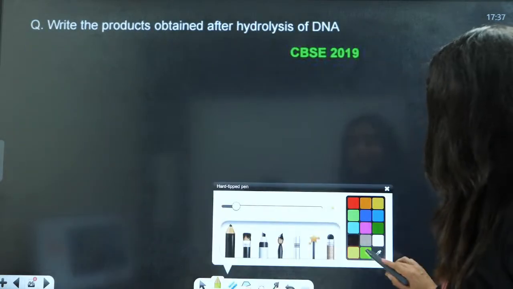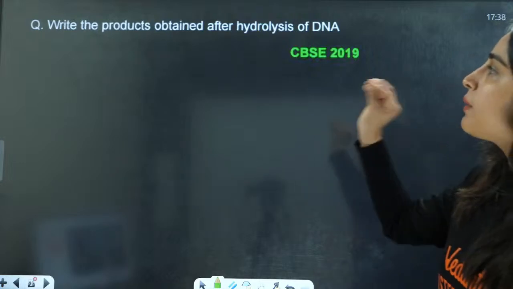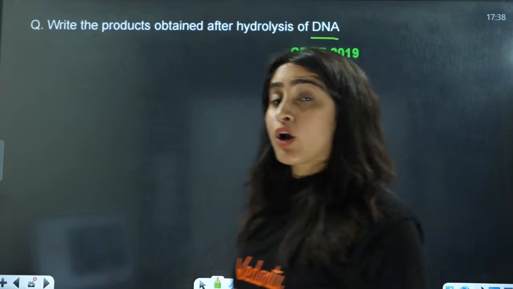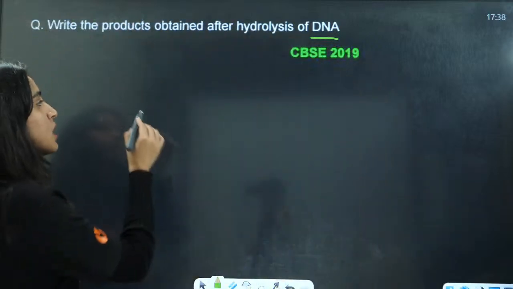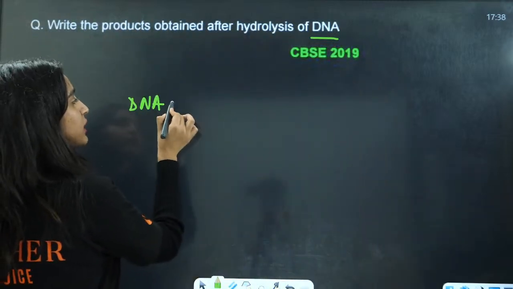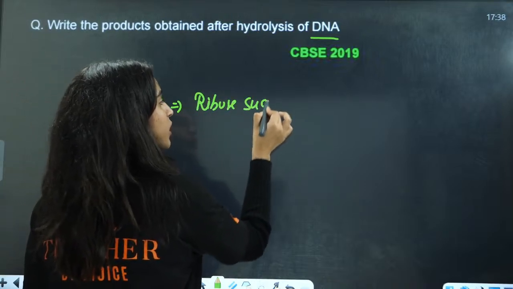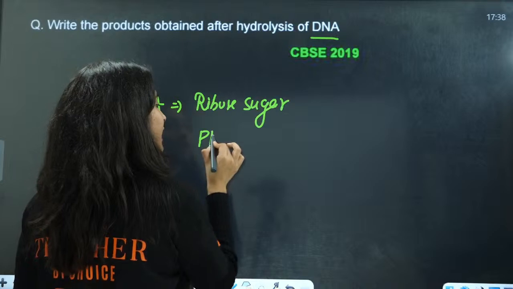Next we have, write the products obtained after hydrolysis of DNA. After hydrolysis of DNA, you will have three things, because DNA is made up of three things. That is 2-deoxyribose sugar. Second is phosphoric acid.